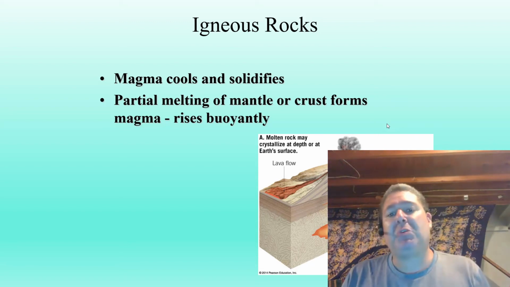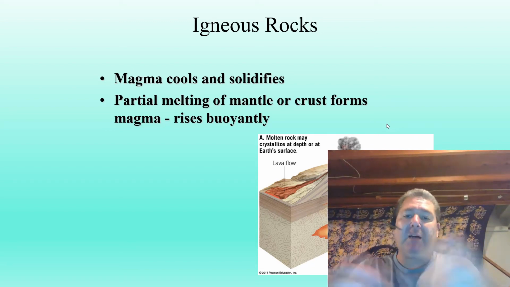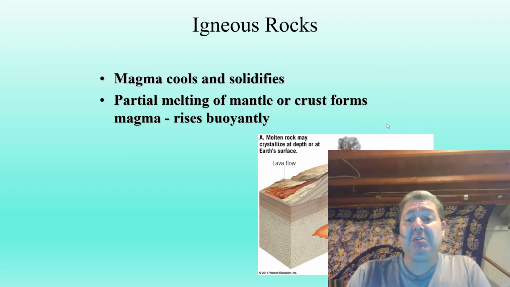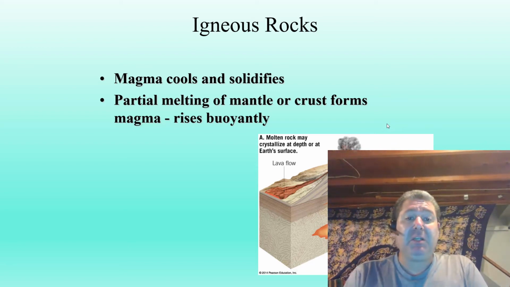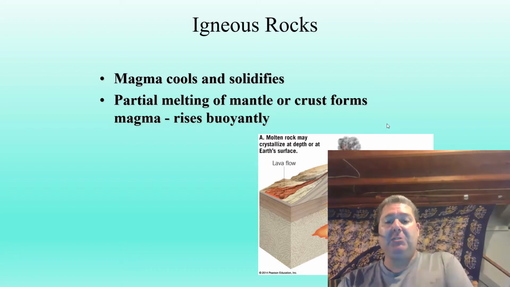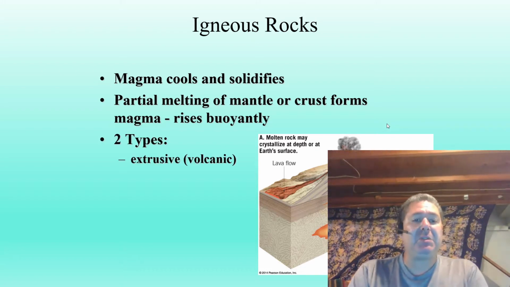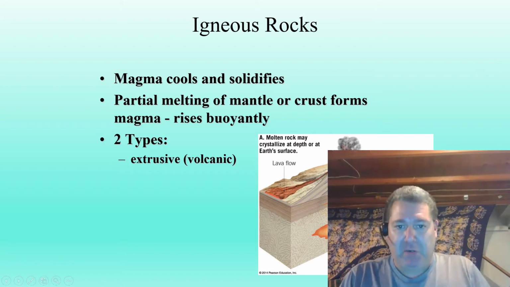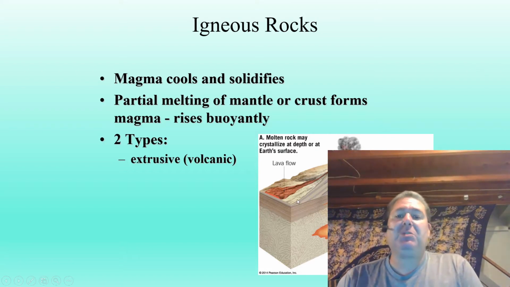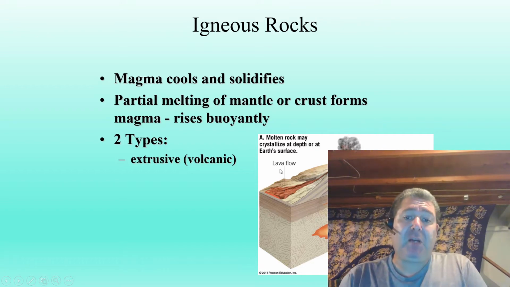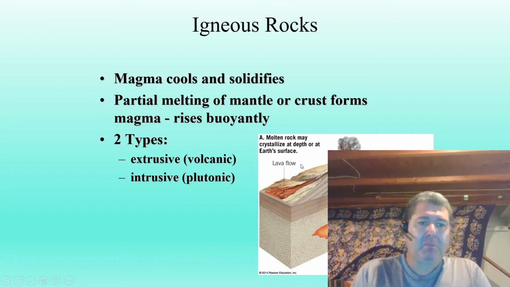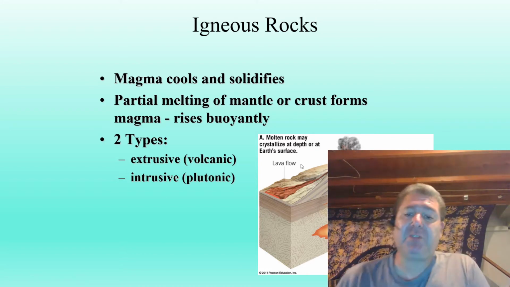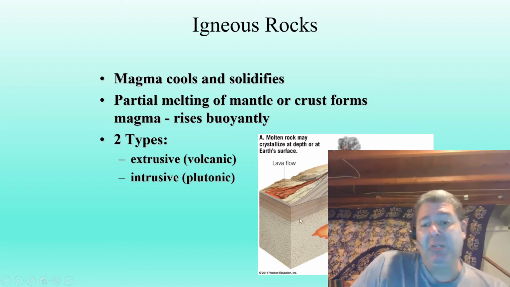Sometimes it pokes through the crust and becomes a lava eruption at a volcano, or sometimes it cools over millions of years under the ground and becomes a plutonic or intrusive igneous rock, right? We have two types: extrusive or volcanic, extrude, right? It's shot up onto the earth, right? So that's volcanic rocks. Those are rocks that are made from lava. Lava is on the surface. And then we have intrusive igneous rocks or plutonic igneous rocks. These are rocks that cool deep into the ground, right?